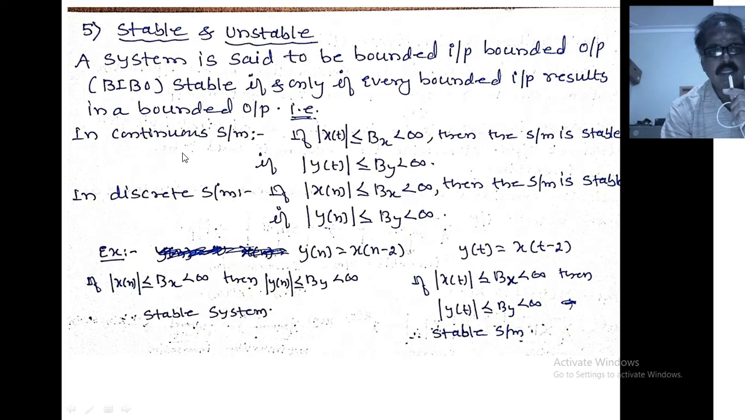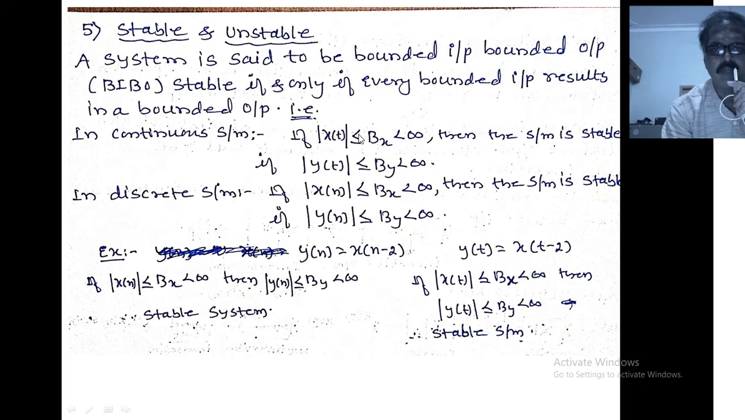See here, in a continuous system, for a bounded input, I represent it as Bx. Bounded means its value is finite. Bx value is less than infinity. What is the input? It is the magnitude of x of t. So Bx is greater than or equal to the magnitude of x of t, which is less than infinity.